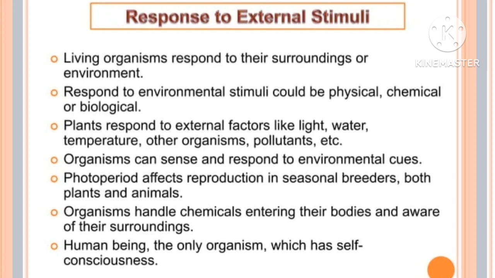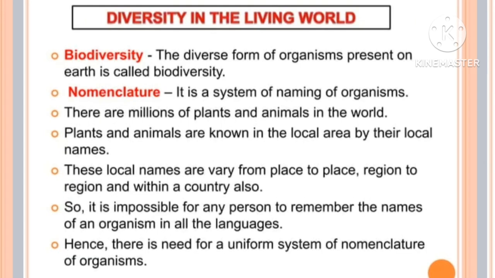And see here, the first chapter is diversity in the living world. What is meant by biodiversity? The diverse forms of organisms present on the earth are called biodiversity. Here you have 2 marks questions and also 4 marks questions in intermediate.